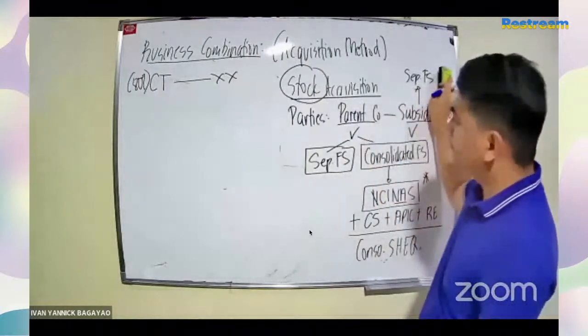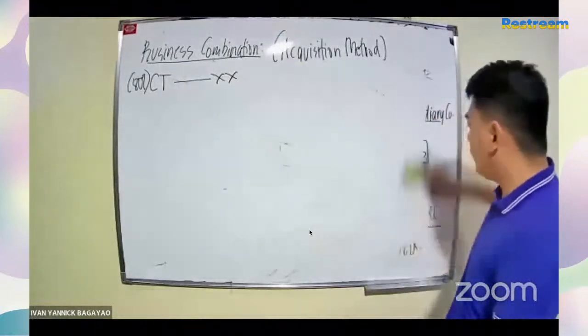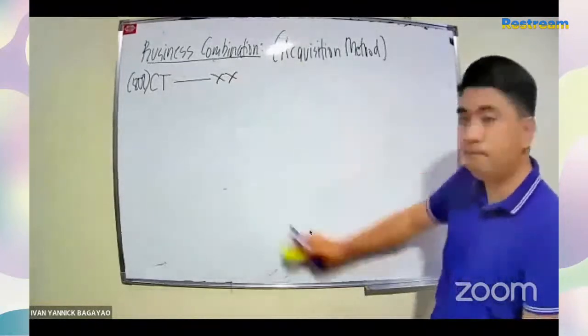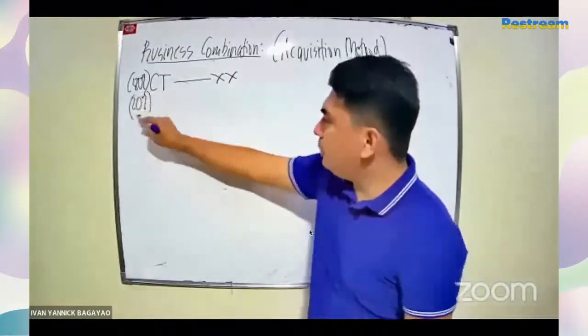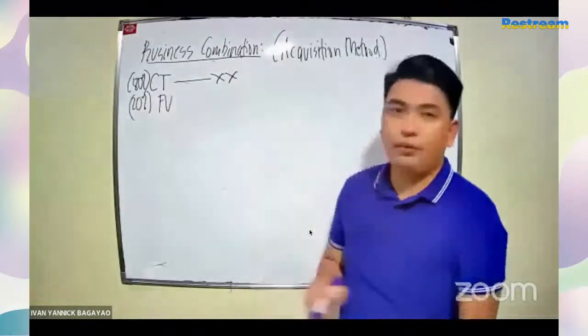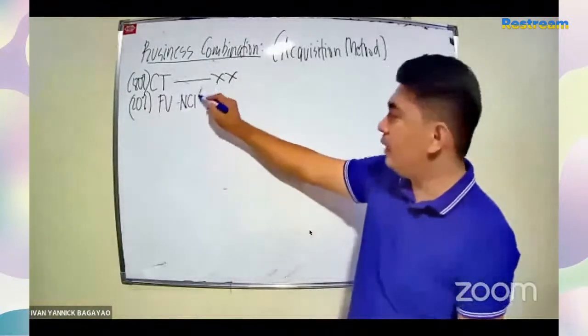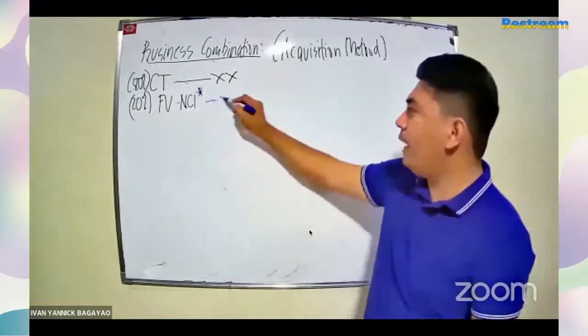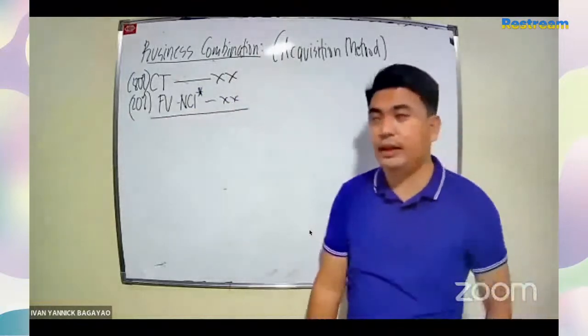So ngayon, kung 80% ang binibili niya, 20% ay hindi sa kanya. How to value this 20%? And this 20% is known as fair value of the non-controlling interest. Paano ba ito kino-compute? Depende.